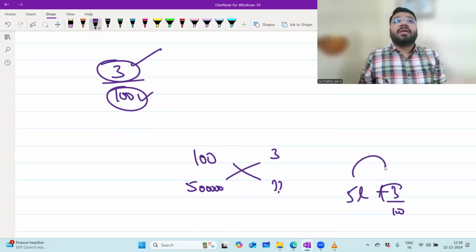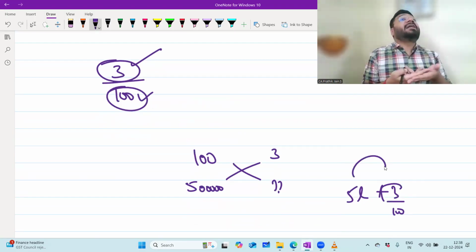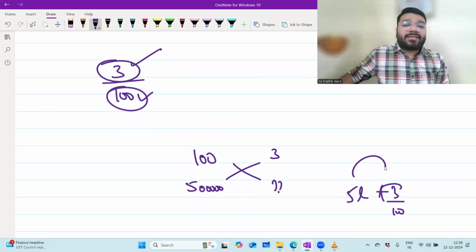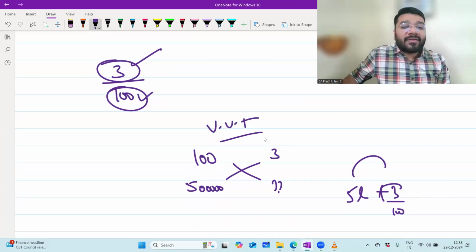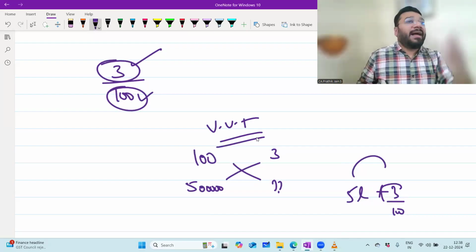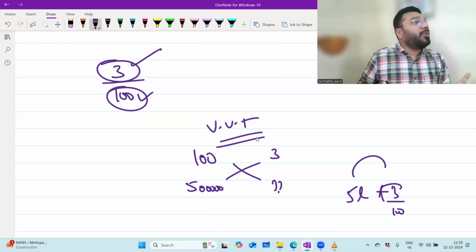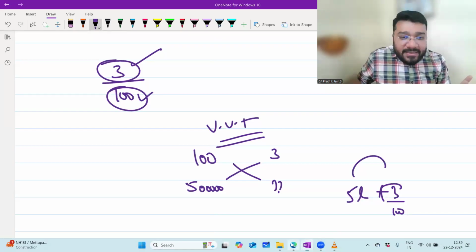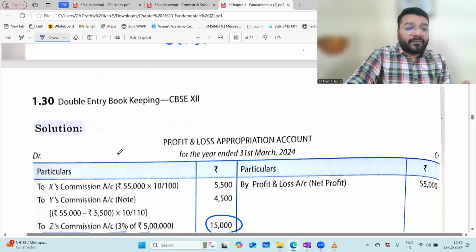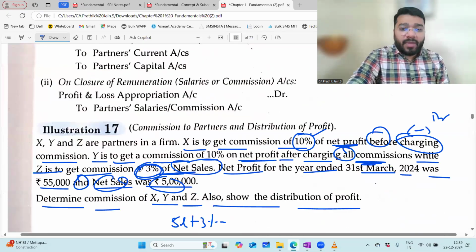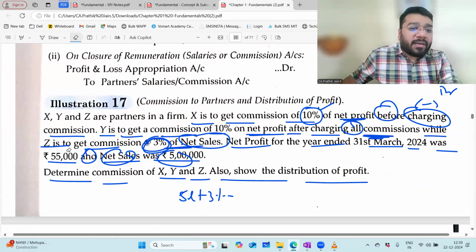We learn it by heart: sir, net sales given, 3% given, multiply. But what is the meaning of this multiplication? Nobody knows. The majority of your formulas are derived using this vegetable vendor technique only, which in mathematics we call the unitary method or proportion method. Pure mathematics it is. So like that we got Z's commission, 15,000 rupees. Any problem? No, sir.